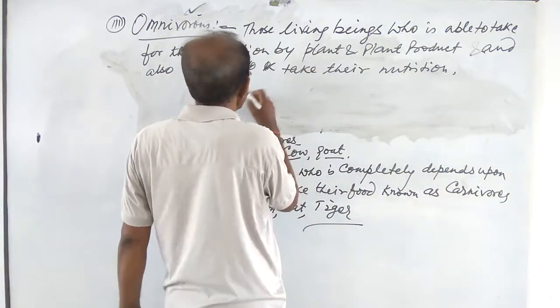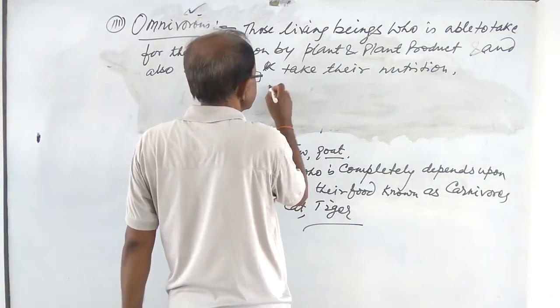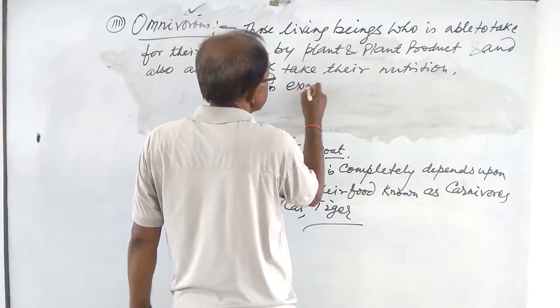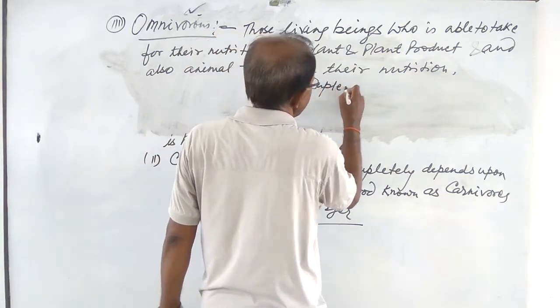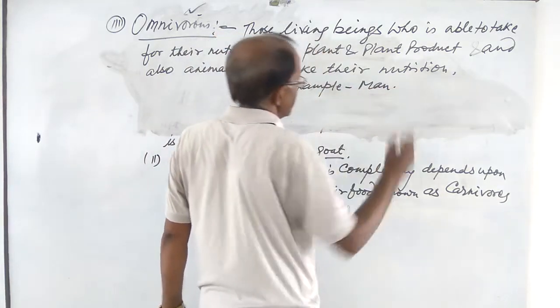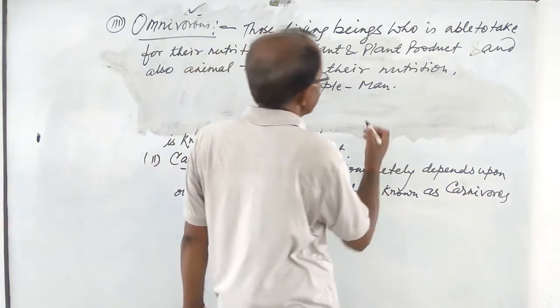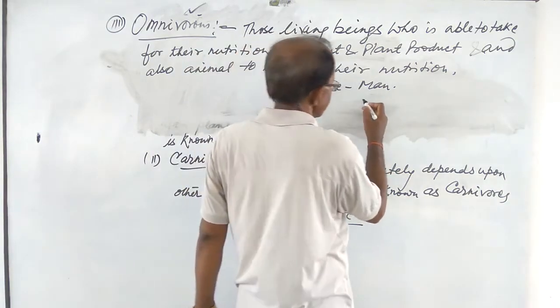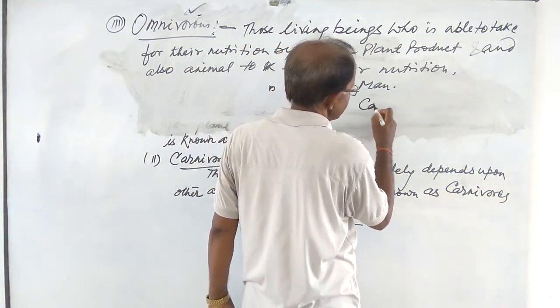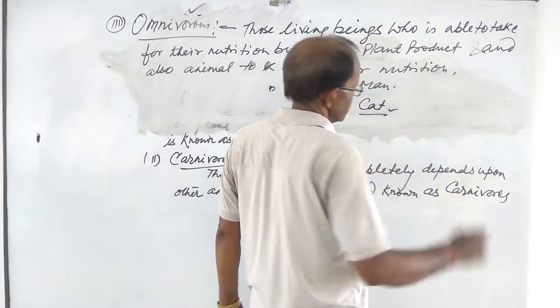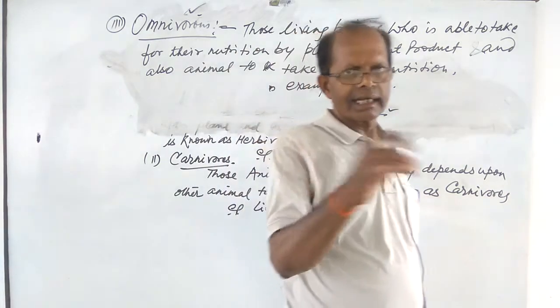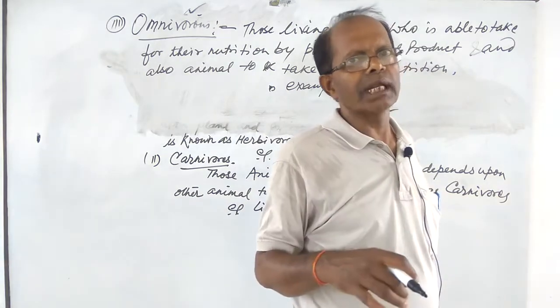The best example of omnivorous is man. In other cases, the cat is also one, because how will you say the cat is able to take other animals and also milk?